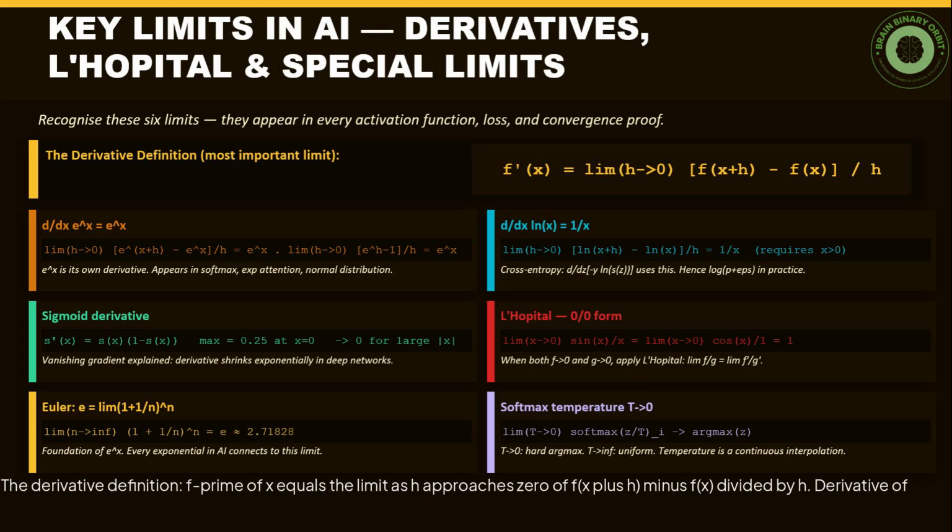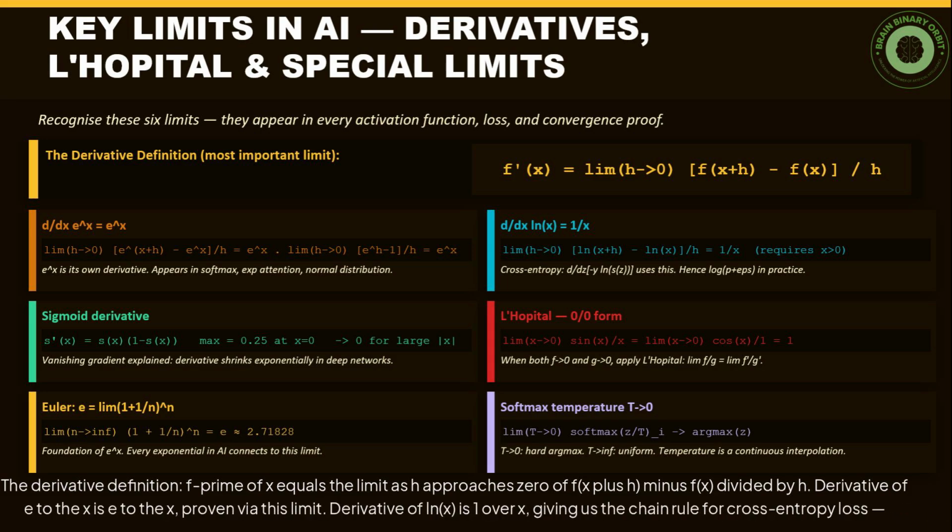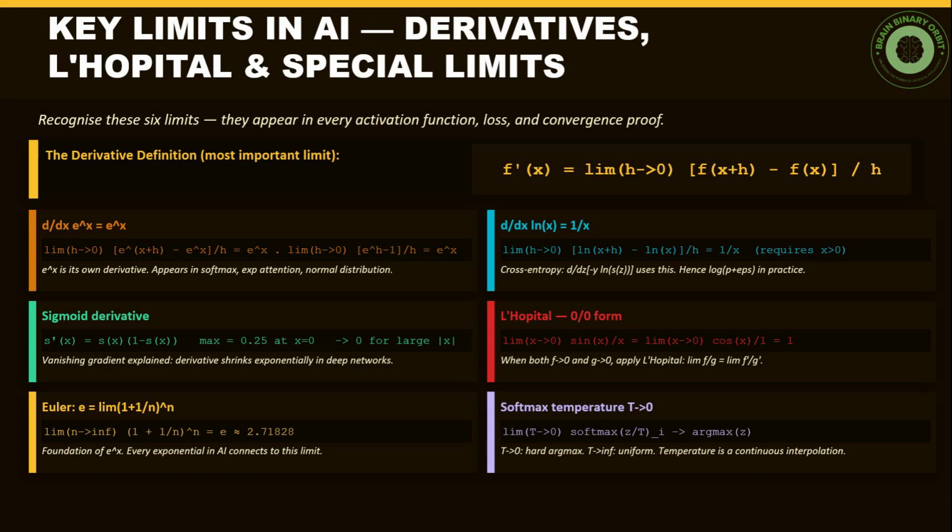The derivative definition: f'(x) equals the limit as h approaches 0 of f(x+h) minus f(x), divided by h. Derivative of e to the x is e to the x, proven via this limit. Derivative of ln(x) is 1 over x, giving us the chain rule for cross-entropy loss, hence we write log(p + epsilon) in practice since the limit is infinite at x equals 0.